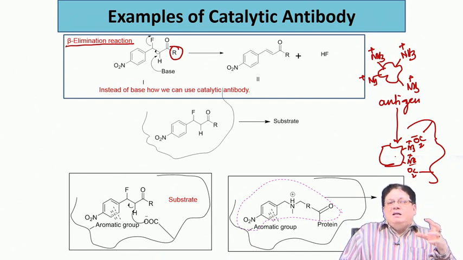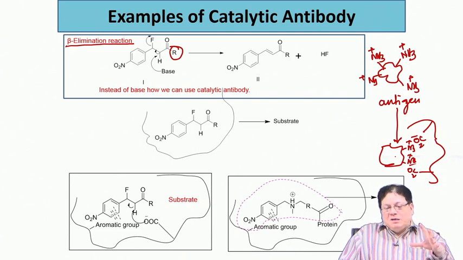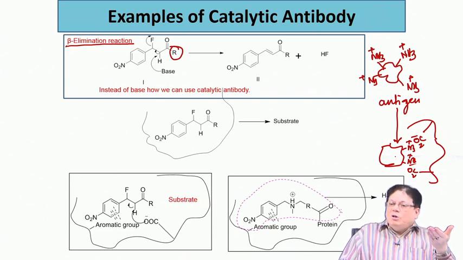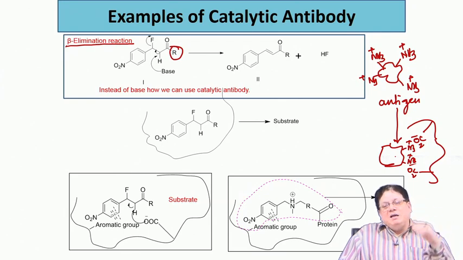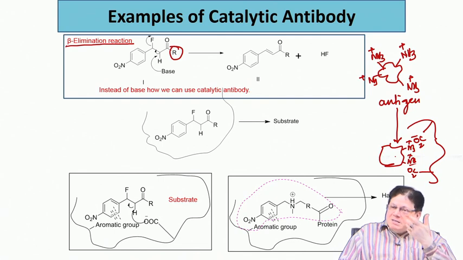Similarly, if the antigen has a lot of aromatic rings, then the antibody will also have aromatic rings, because that will give you pi-pi stacking interactions. Okay. So, these are very simple things which you can predict: that this is my antibody, and it will look like this, depending on the structure of the antigen.